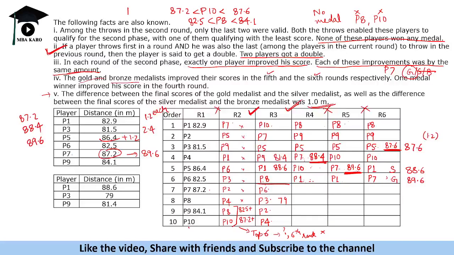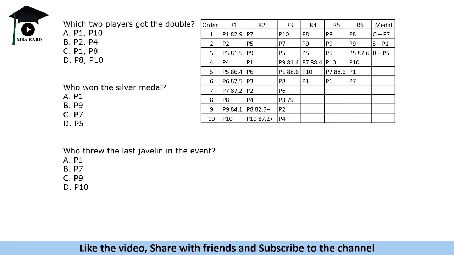Okay, so finally this is what we will get as the table. Now we shall look at the questions and answer it, and see that if some of the questions could have been answered without even completing this whole process. So that should have been the strategy for the test takers there. Which two players got the double? So this could have been answered. Okay, this we knew that, okay, P10 gets a double here, and P8 got the double here.